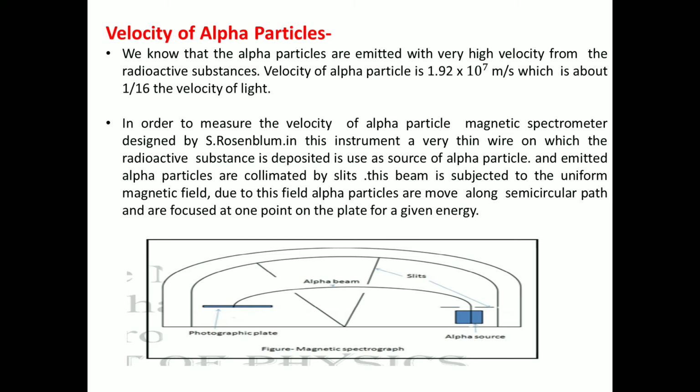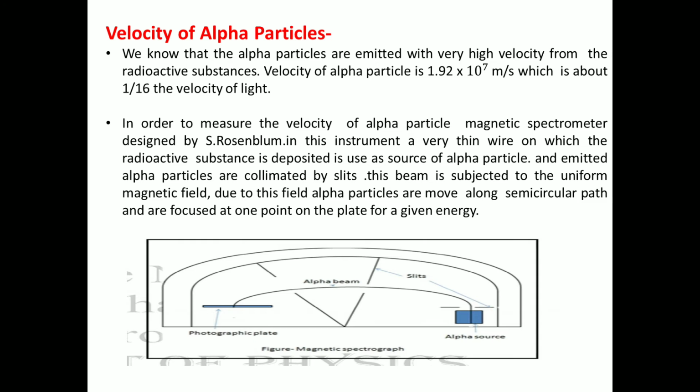Understand? Now, in order to measure the velocity of the alpha particle, a magnetic spectrometer was designed by S. Rosselbun. In this instrument, a very thin wire on which the radioactive substance is deposited is used as the source of alpha particles, and the emitted alpha particles are collimated by the slit. This beam is subjected to a uniform magnetic field. Due to this field, alpha particles move along a semicircular path and are focused at one point on the plate for a given energy.